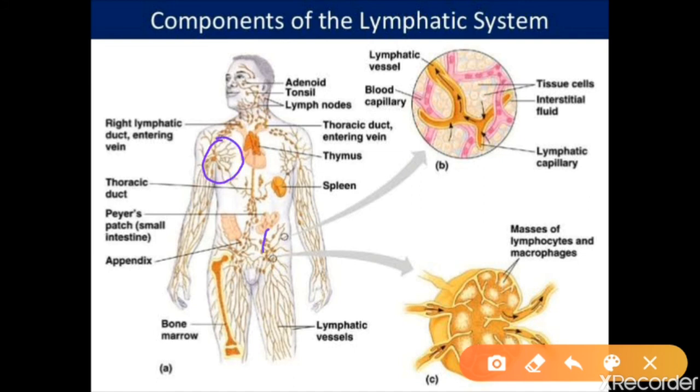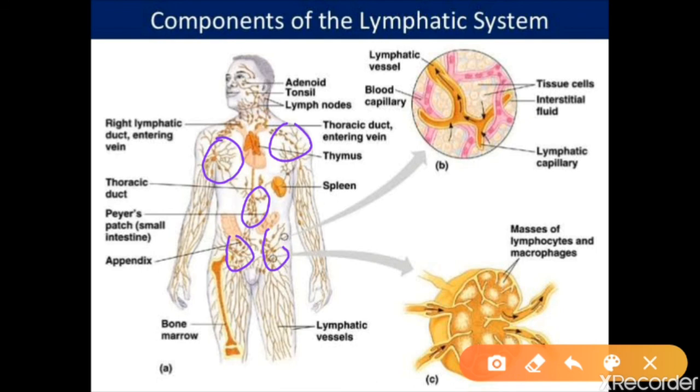One more important thing is that lymph nodes are present in every part of the body. One more function is that the lymph node contains a special type of tissue known as lymphocytes. Lymphocytes are a special type of white blood cells. You all know very well what white blood cells are, because I have cleared it in previous videos.